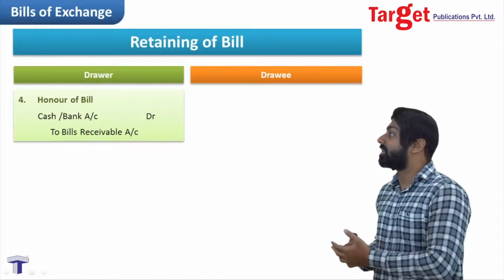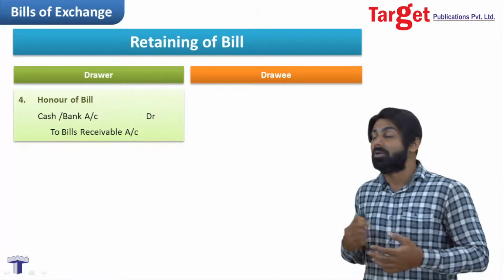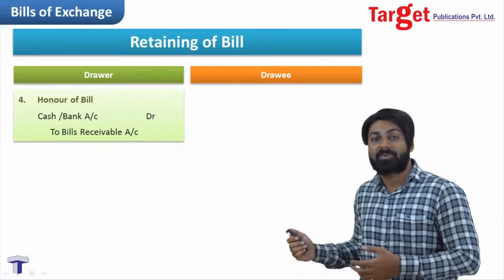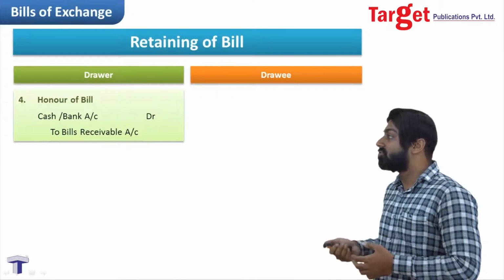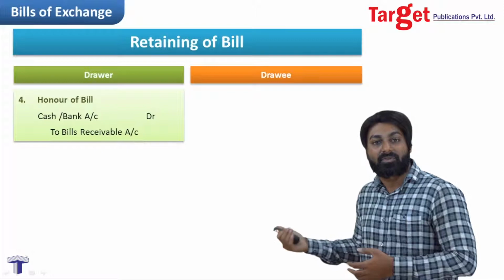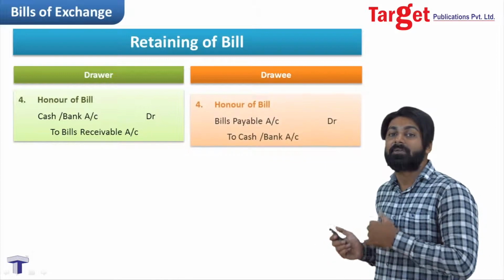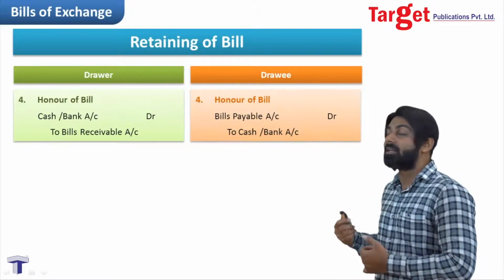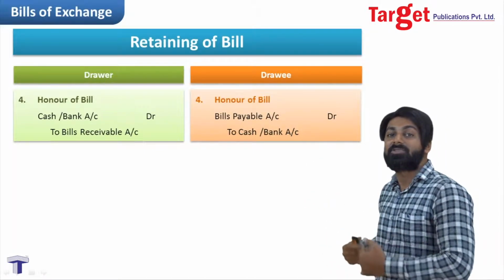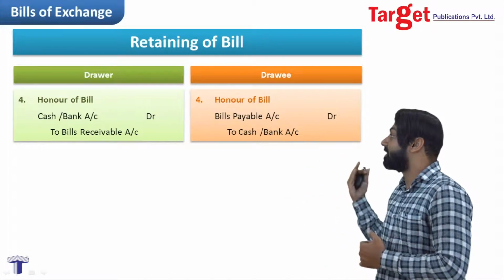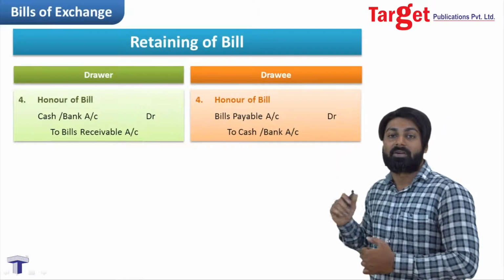So what entry will Mr. A, the drawer, pass? He will pass the entry as cash bank account debit to bills receivable account. Why cash bank account debit? Because he is receiving cash or bank, either cheque or cash, and he is giving away that bill. So the bill is going out, credit what goes out and debit what comes in. Cash comes in, so cash account is debited, and the bill is going out, so bills receivable account is credited. And for the same transaction, what entry will Mr. B, the drawee, pass? Bills payable account debit to cash bank account. Why bills payable account debit? Because he is receiving that bill again and against that bill he is making the payment, so cash bank is going out. So bills payable debit what comes in and cash bank credit what goes out.